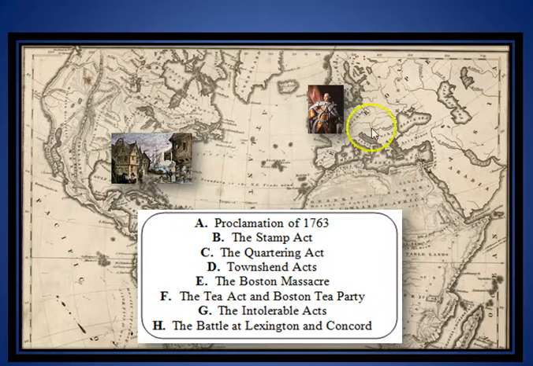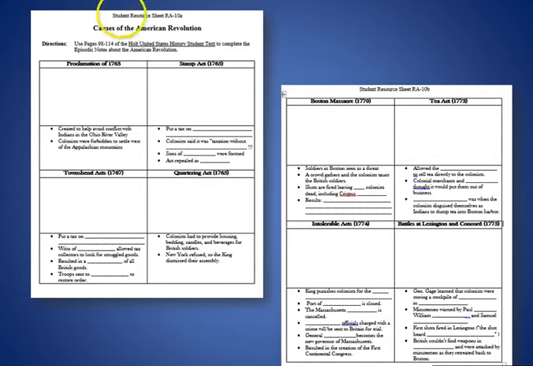Here is a short list of some of the events that took place in the late 1700s that begin to frustrate the colonists. Unfair acts and taxes and events placed upon them by the king. And we'll go through these one at a time. These events are also located in your graphic organizer. Any information that you don't have completed here, you can get from this presentation.